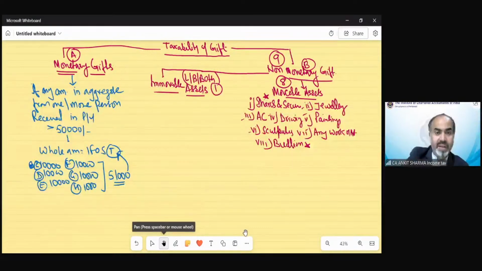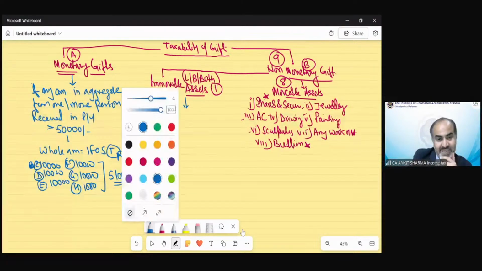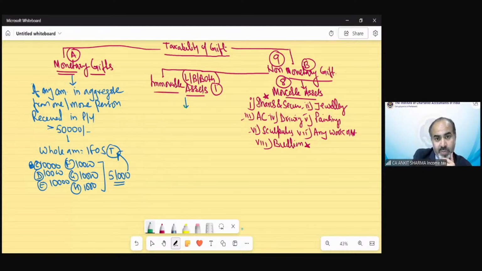Moving on to our immovable asset provision. When we receive any immovable property as a gift, there would be two kinds of gift. Either it would be without consideration, so that means we do not need to pay anything, that is a complete gift.